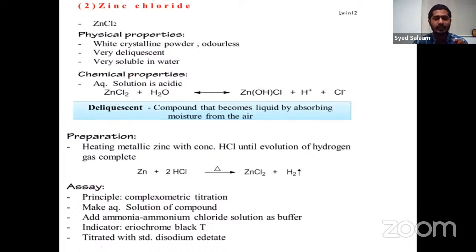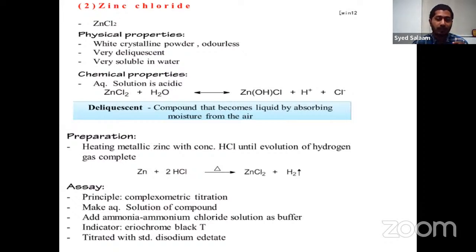Zinc chloride by itself is a deliquescent, very soluble in water, crystalline, odorless powder. It reacts with water to form zinc hydroxide chloride, because it is deliquescent and absorbs moisture easily. That is why we need to keep it away from moisture. Whenever you come across a deliquescent or such compounds which absorb moisture, we need to protect them from the air. We need to keep them in airtight containers.